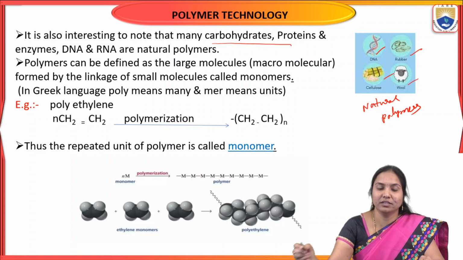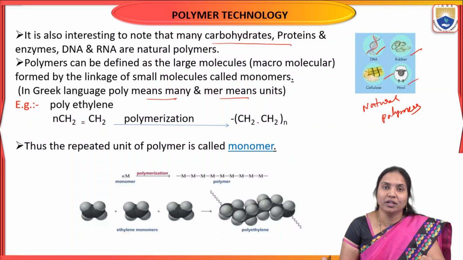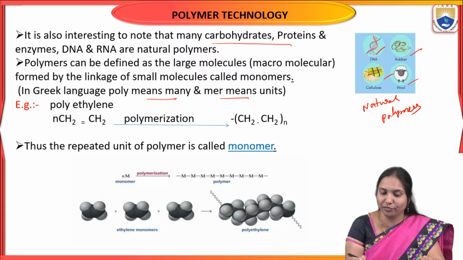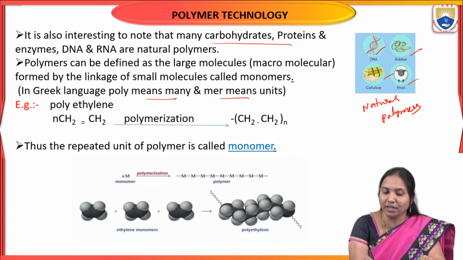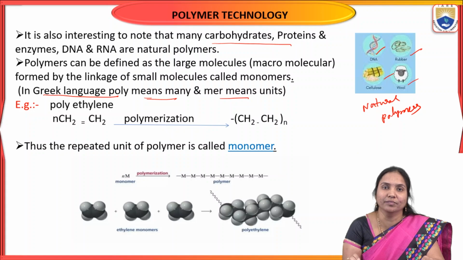So polymer, as we already discussed: poly means many, mer means parts or units. A number of parts, or a number of monomers, combined to give a polymer.